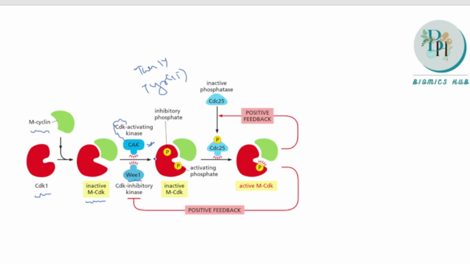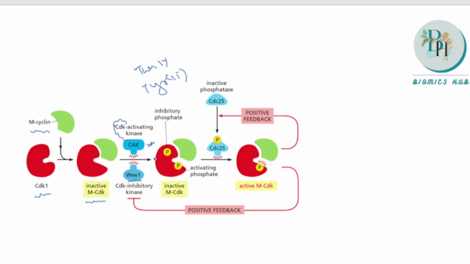The CDC25 which is present is a phosphatase. It helps in removing the inhibitory phosphate. So when CDC25 is mutated, it cannot do its work, and the cell cannot enter into the mitosis phase. That is the reason A is the correct option.